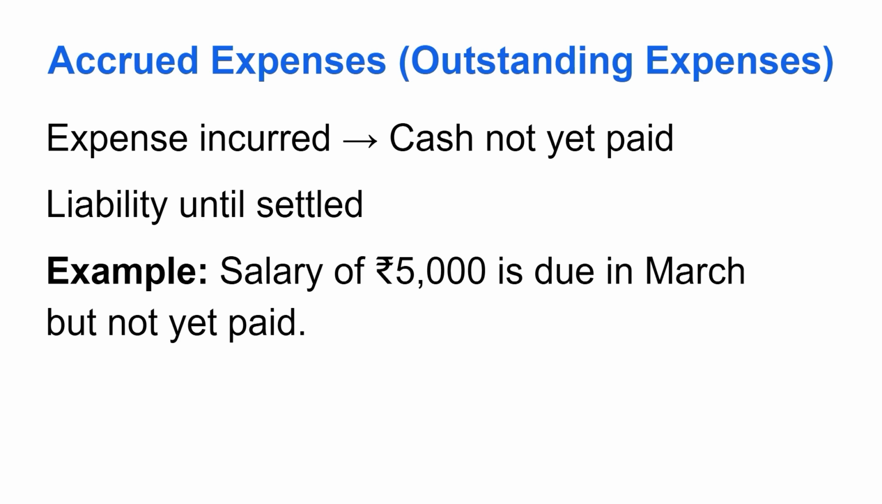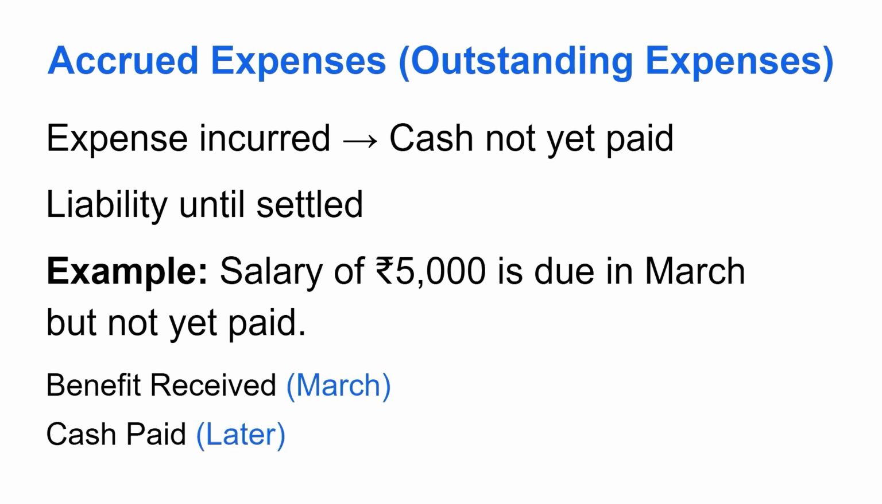Example: salary of rupees 5,000 is due in March but not yet paid. Benefit is received in March and cash is paid later. Here we have incurred the expenses in one accounting year and we are paying it in another accounting year. That is, we should pay the salary before March, that is before accounting year end, before March 31st. But we are paying it later after March 31st in the next accounting period.